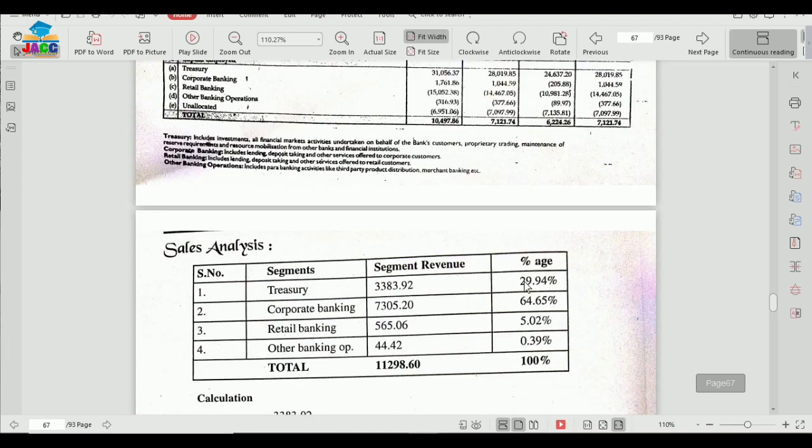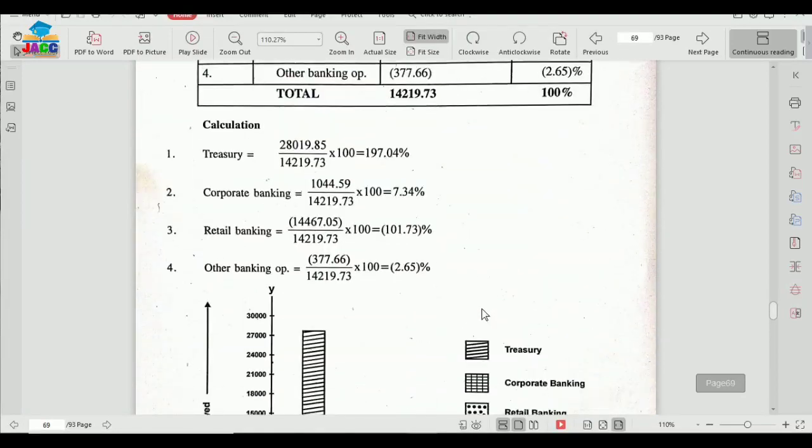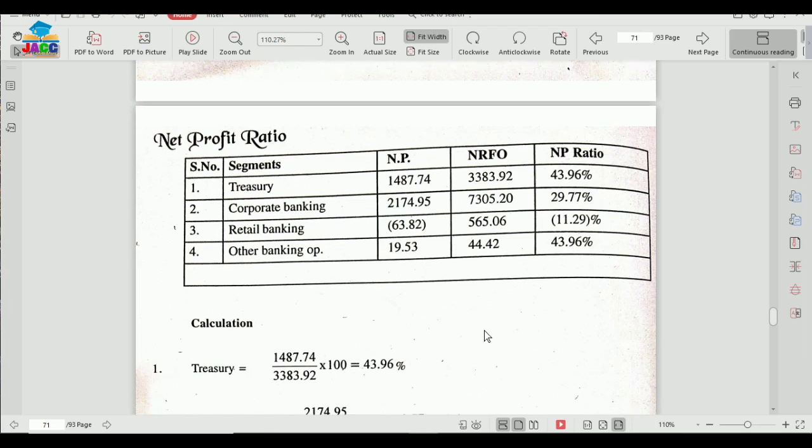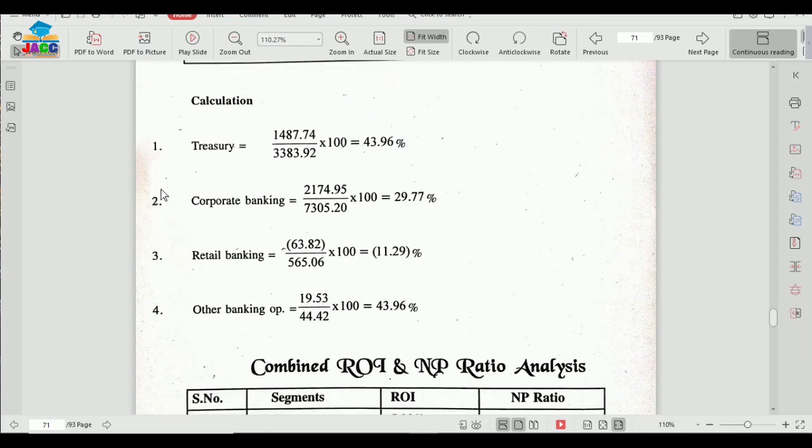So this data I have taken, and through this data I am calculating net profit ratio. Net profit of treasury was this much, its revenue was this much, into 100. So net profitability of treasury is 43.96%. Net profit upon net revenue from operation into 100 is 43.96%. Then we have similarly corporate banking's profitability, retail banking's profitability, and other banking operations profitability, net profit ratios.